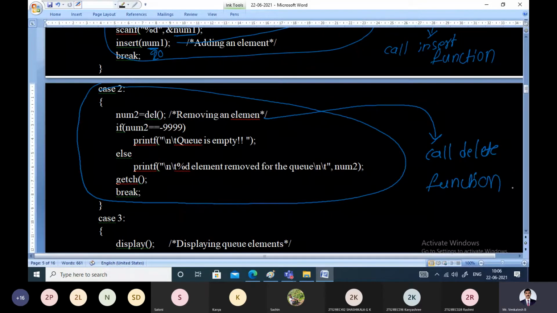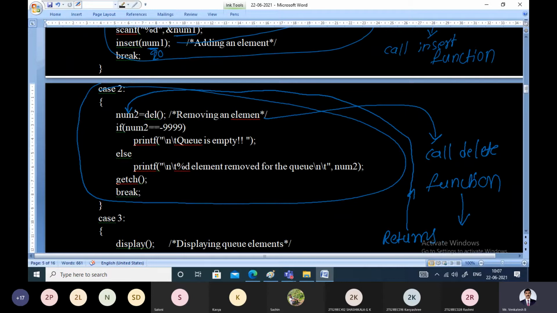The definition of the delete function will be called, and in turn the function gets executed and we get something returned from that function. What does the function return? The deleted element. It returns the deleted element, and that deleted element will be stored in number2.